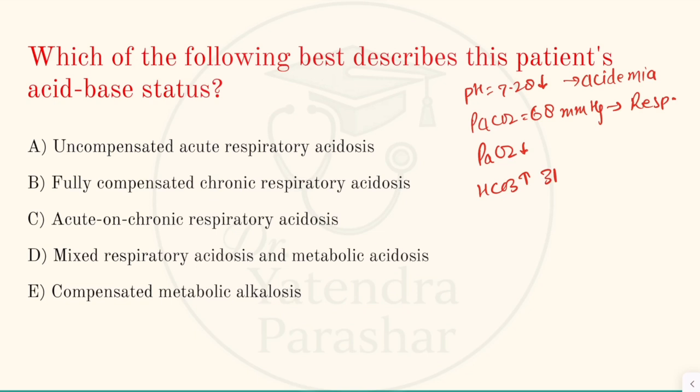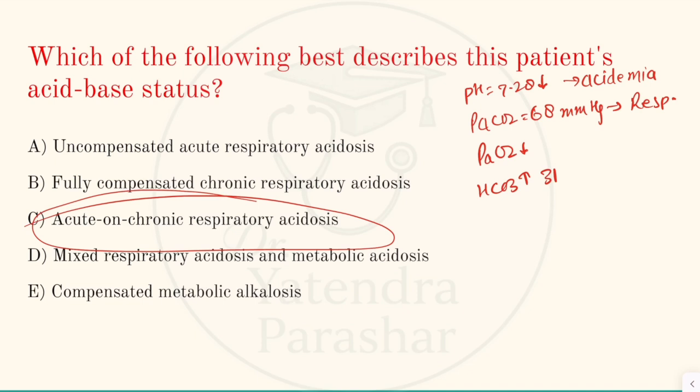Option C, acute on chronic respiratory acidosis, is correct because COPD causes chronic CO2 retention with renal bicarbonate retention, and during the acute exacerbation of COPD, CO2 rises further in a short period of time, and the kidney cannot compensate so fast, so pH drops further. So this is the correct option, acute on chronic respiratory acidosis.